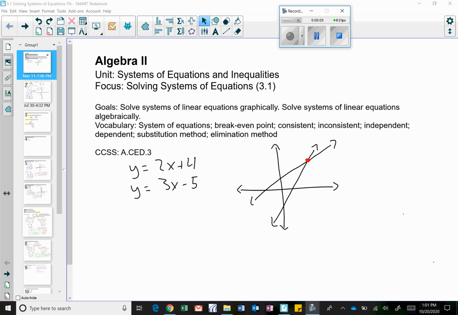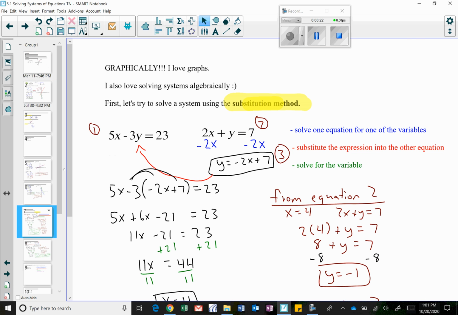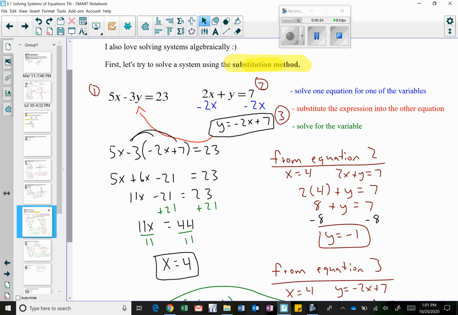Hi everyone. Today we're going to introduce a third method that we could use to solve a system of equations. You might recall that the first method we used was graphing the two equations and finding where those two graphs intersect on the plane. We then went on to do the substitution method, by solving one equation in terms of x or in terms of y, and then subbing that into another equation and simplifying.